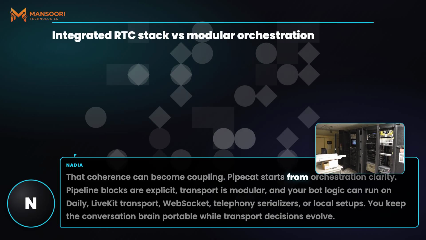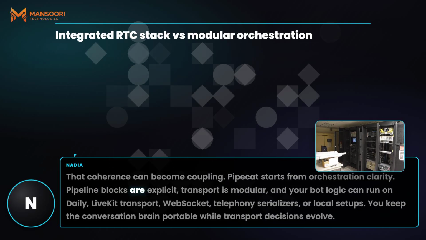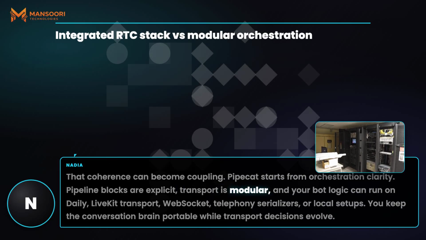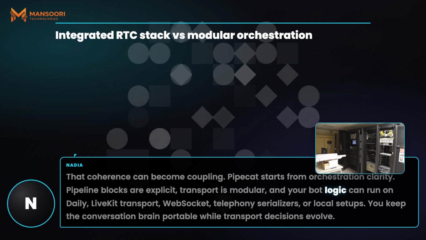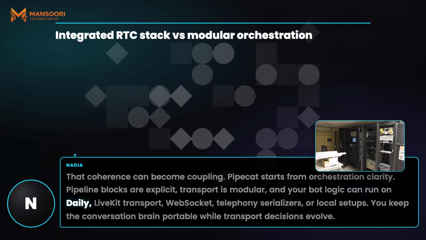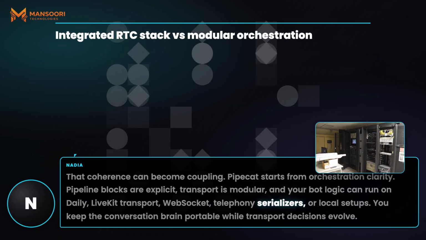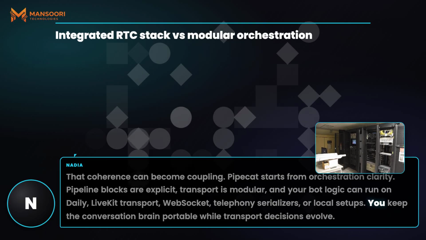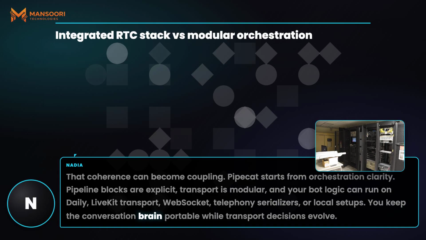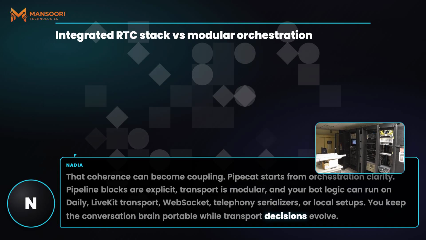Pipecat starts from orchestration clarity. Pipeline blocks are explicit, transport is modular, and your bot logic can run on Daily, LiveKit transport, WebSocket, telephony serializers, or local setups. You keep the conversation brain portable while transport decisions evolve.